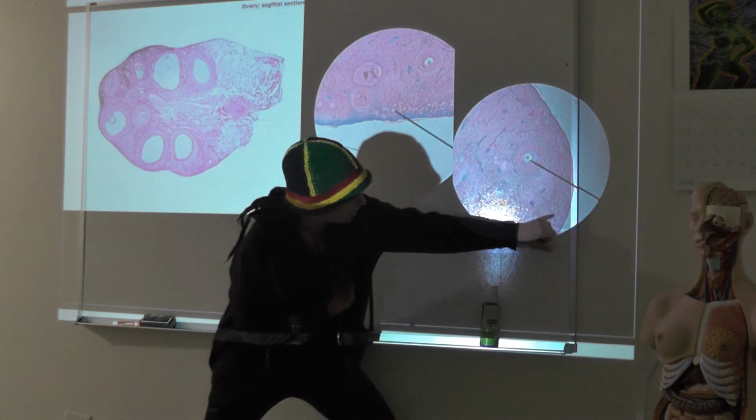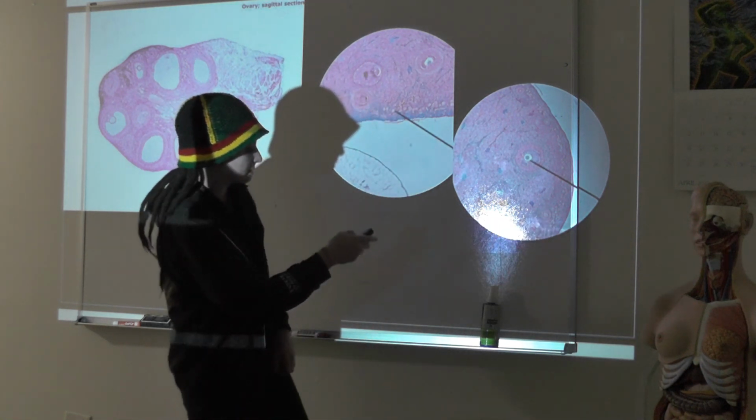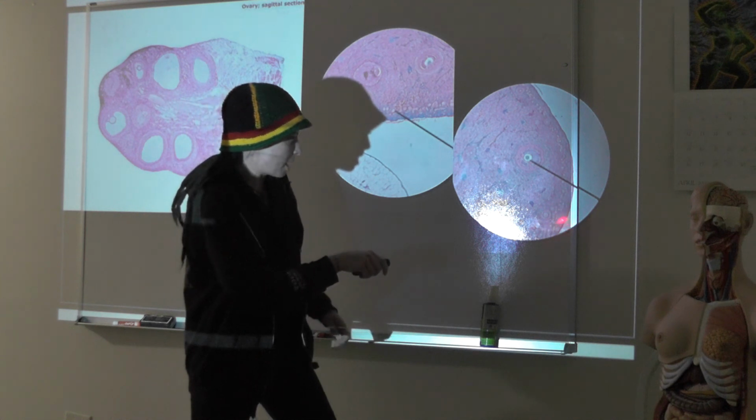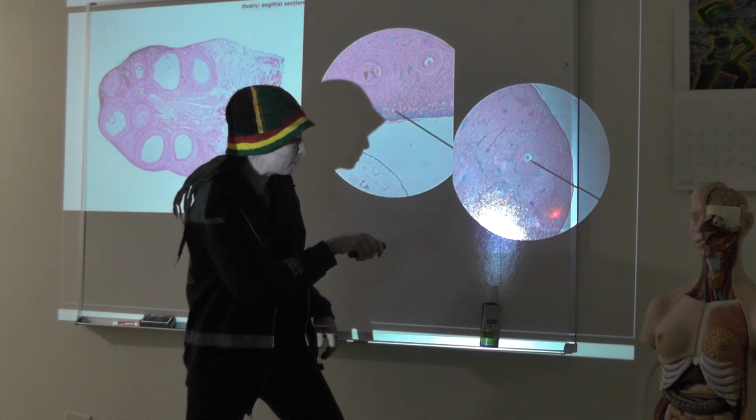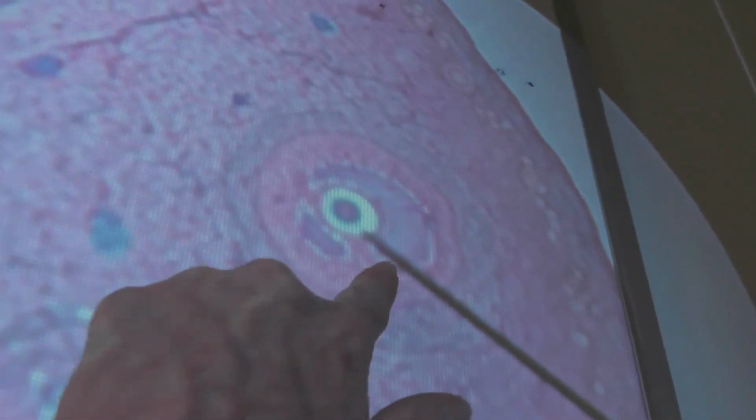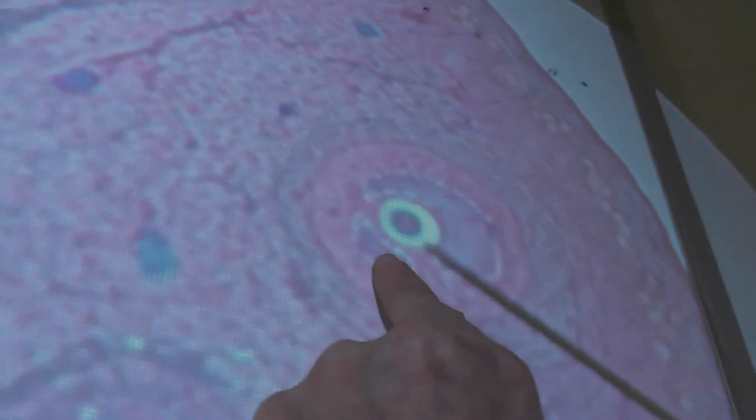And actually right here, this is a primary follicle. So I can see all these tiny little primordial follicles out here and primary follicles here. So what are we looking at here? See this tiny little one, there's just one layer of cells around there. That's a primordial follicle. Where's my primary follicle I just saw? It's right here. See down in here where I've got this oocyte and just one layer of cells around it, that's primary. Whereas up here I'm secondary, and I've got my oocyte and my developing antral spaces filling with antral fluid.